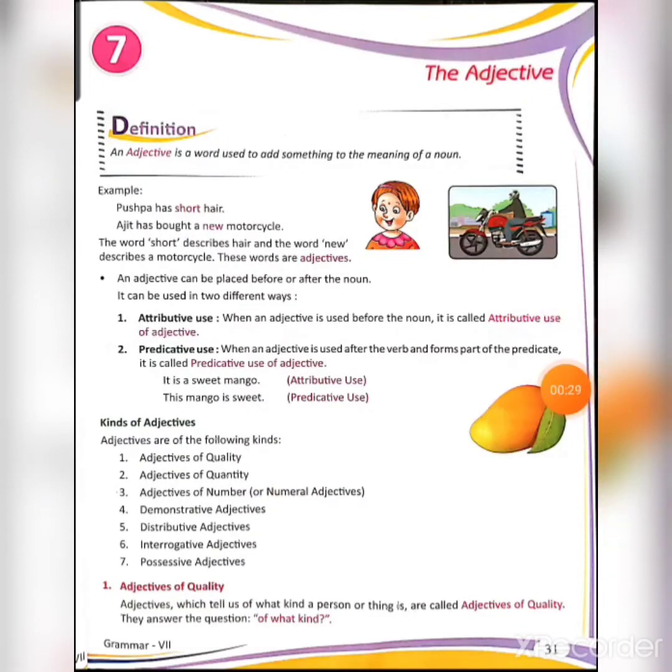First, adjectives of quality. So those adjectives which tell us the quality of the thing or a person are known as adjectives of quality. Let us see what is written in the book. Adjectives which tell us what kind of a person or thing are called adjectives of quality. Basically, they answer the question of what kind.